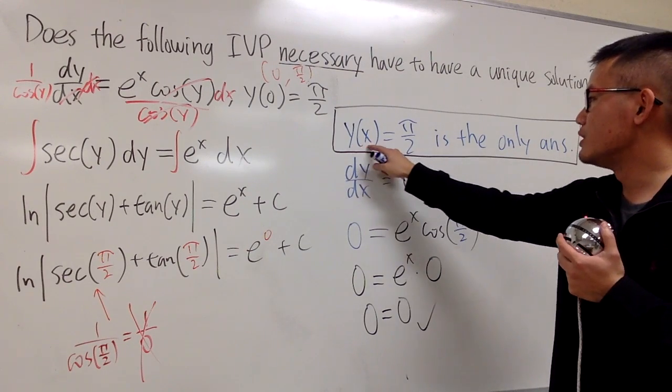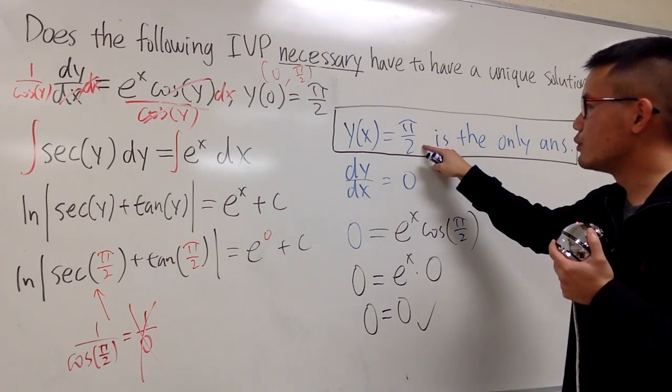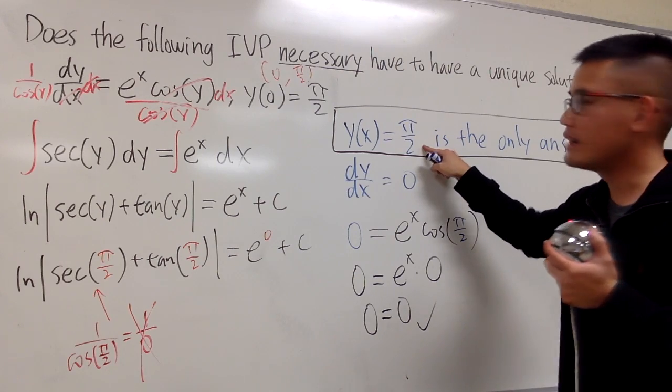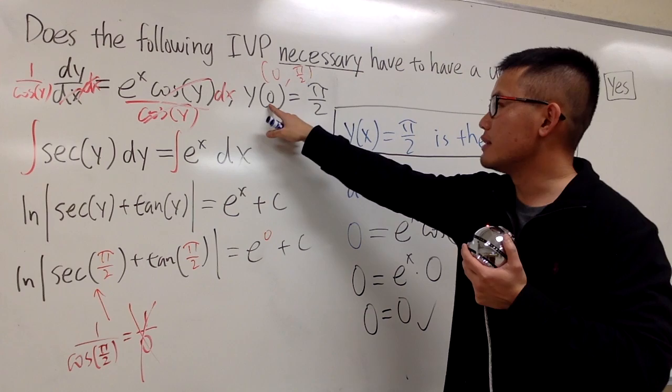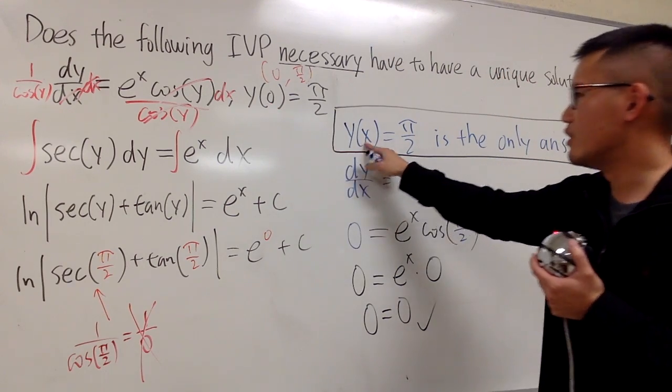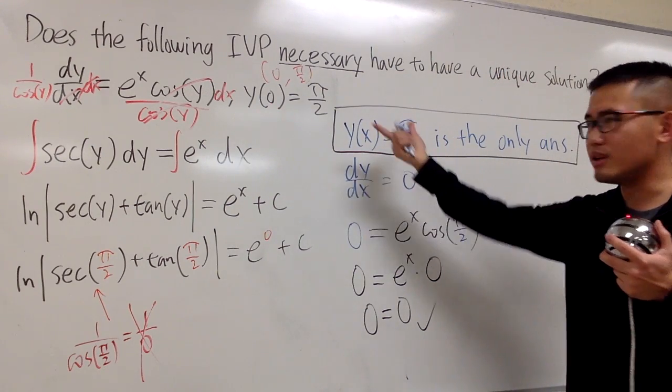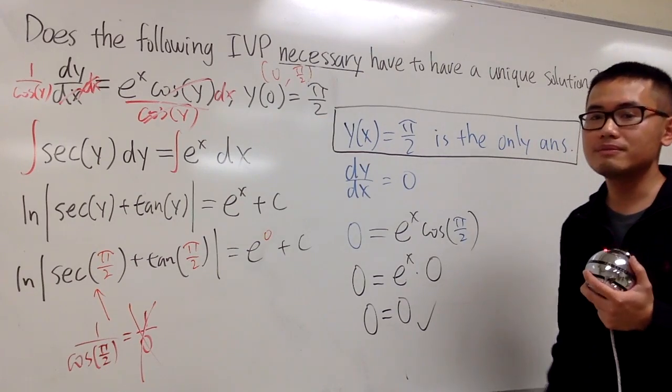And by the way, y of x is equal to pi over 2. This is true for all x, right? That is the idea of the constant function. So of course, when you plug in 0 for x right here, it satisfies this right here as well, right? It satisfies the initial value. This is it.